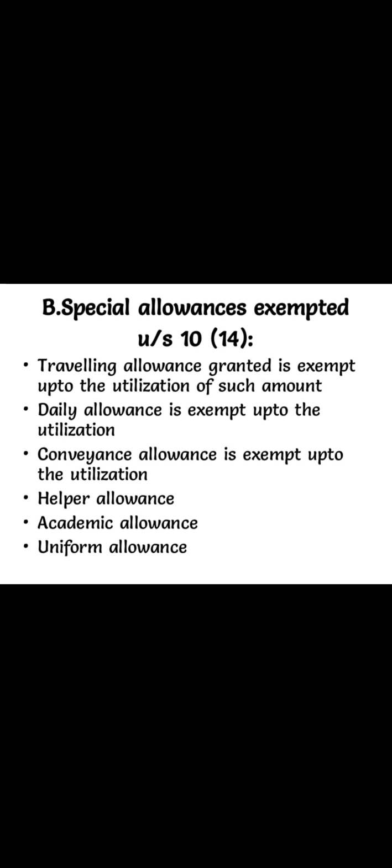Now conveyance allowance is exempted up to utilization, as are helper allowance, academic allowance and uniform allowance. For example, if the government gives a policeman a uniform allowance of rupees 5,000, but the policeman uses only rupees 4,000, then 4,000 is exempted and 1,000 is taxable. Are you able to understand? Special allowance is exempt up to the utilization value. The remaining balance is taxable. Once again I repeat, what are the special allowances? Travelling allowance, daily allowance, conveyance allowance, helper allowance, academic allowance, uniform allowance.